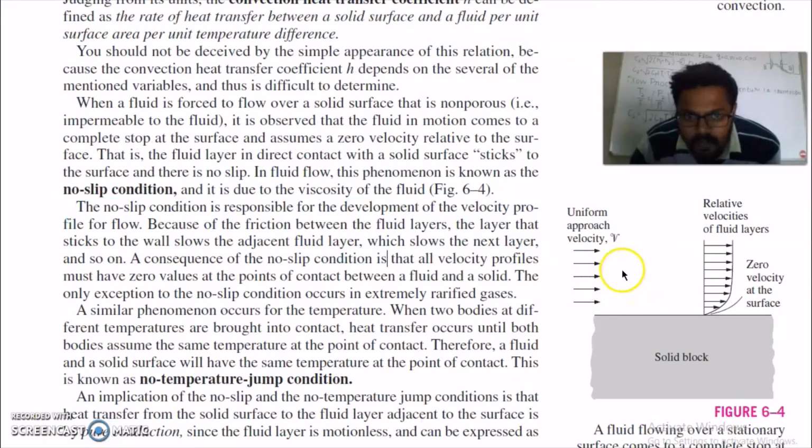So when a fluid is forced to flow over a solid surface that is non-porous, it is observed that the fluid in motion comes to a complete stop at the surface and assumes zero velocity relative to the surface. This is called the no slip condition, where the velocity of the fluid is zero.